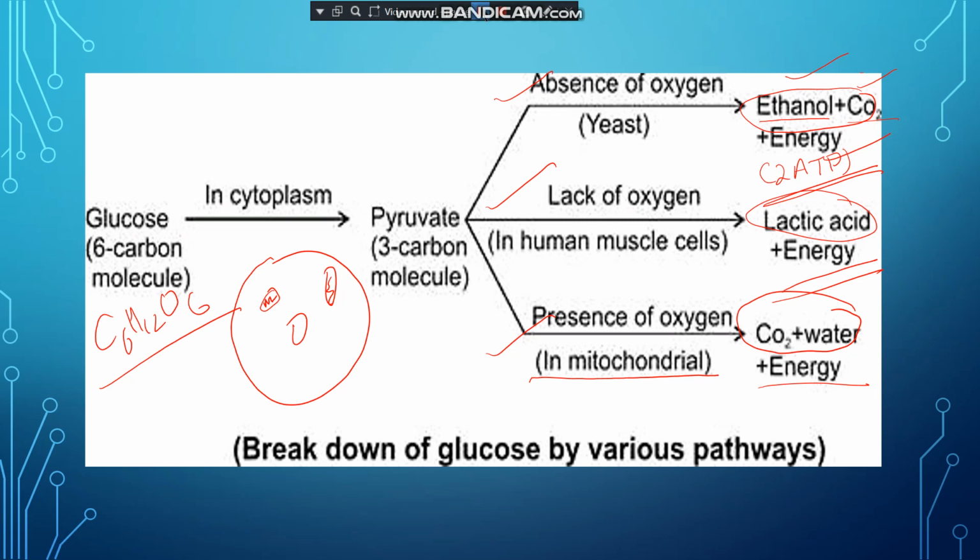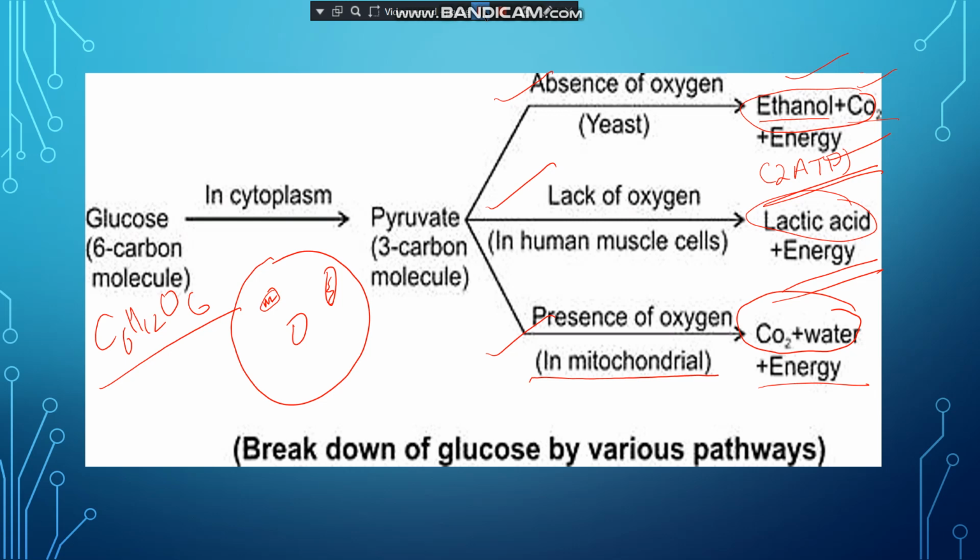So these are the three types of respiration, three pathways of breakdown of glucose. First one in absence of oxygen, second one in lack of oxygen, and third one in presence of oxygen. Here, if the question comes, what are the differences between aerobic respiration and anaerobic respiration? The first difference is that aerobic respiration takes place in presence of oxygen and anaerobic respiration takes place in absence of oxygen. Okay.